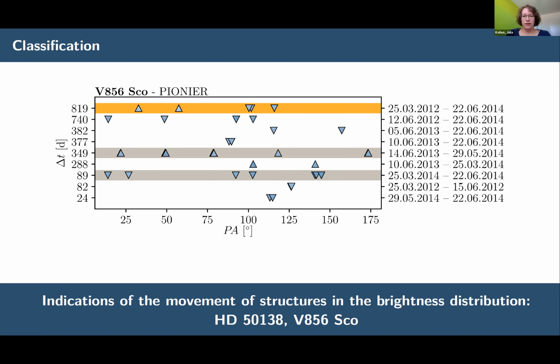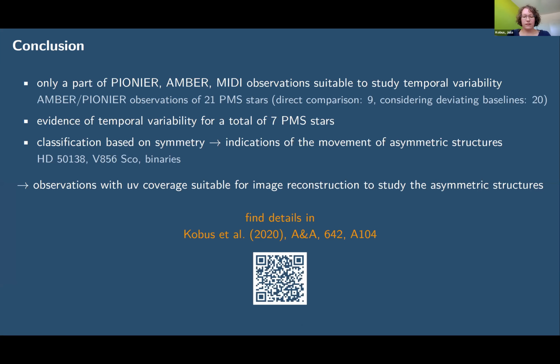which was not surprising for 2 known binaries. And with that, I would like to summarize. We analyzed Pioneer and Amber observations of in total 21 pre-main sequence stars, whereof 7 show evidence of temporal variability. By classifying the variations based on their symmetry, we found indications that in some cases, the variations might be caused by changes of the asymmetric structure of the brightness distributions.